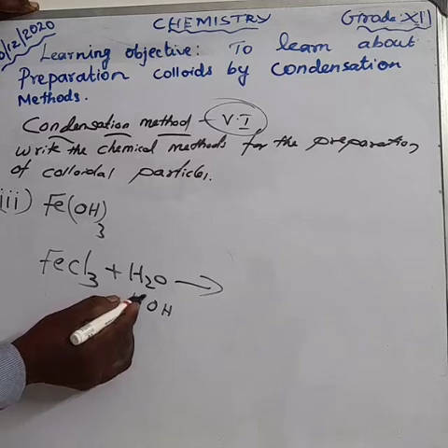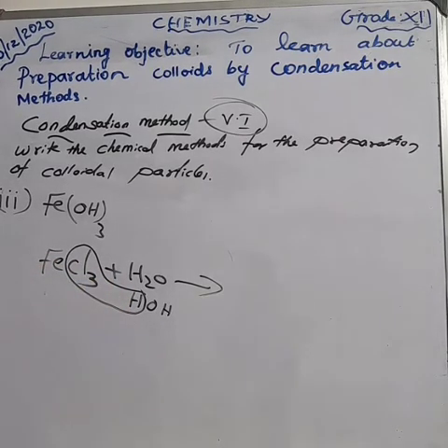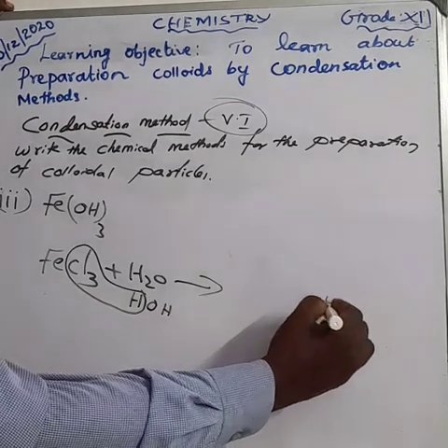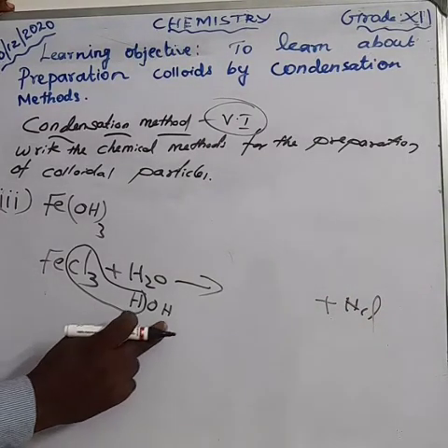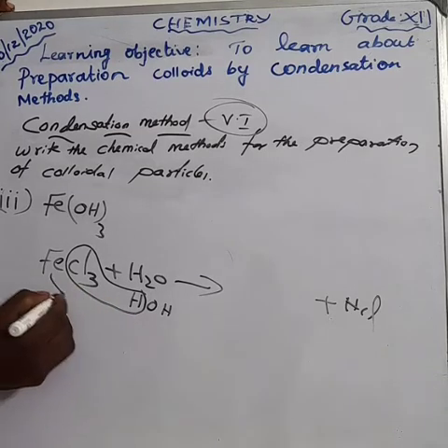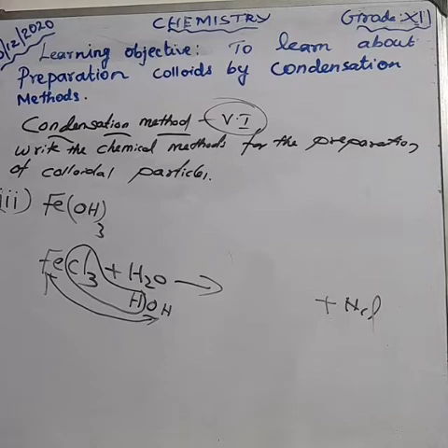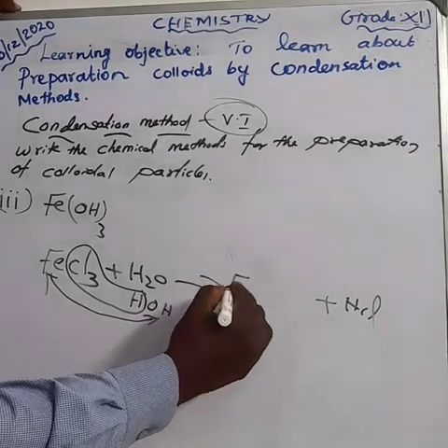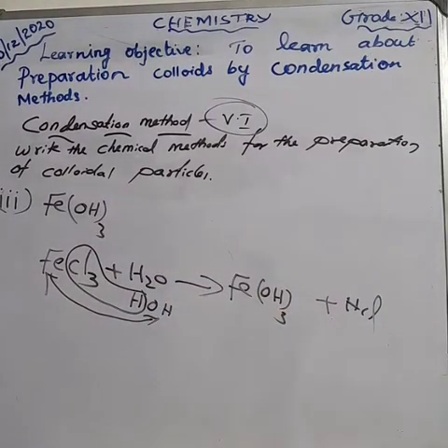So hydrogen combines with the chlorine, so we get HCl. Fe combines with the OH. Fe on reaction with the OH, we get Fe(OH), ferric hydroxide.